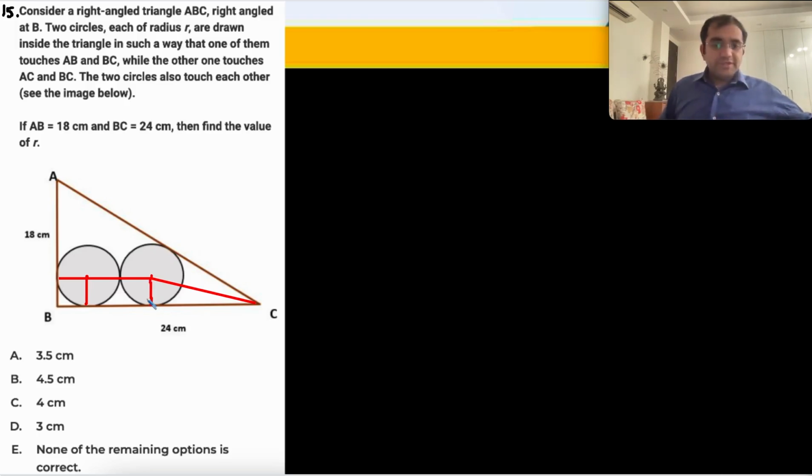चलो, so we reached this particular point. Of course you have 18, 24 and 30 over here, and I need to find out the value of small r. ठीक है, right angle triangles, Pythagorean triplet, 18 24 30.